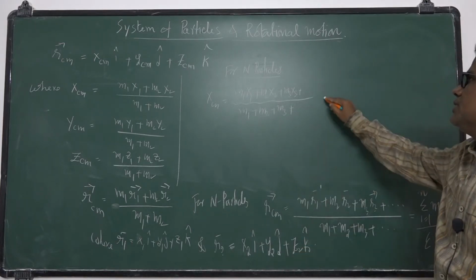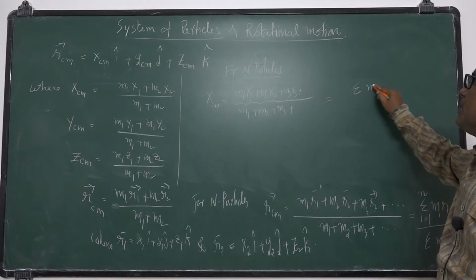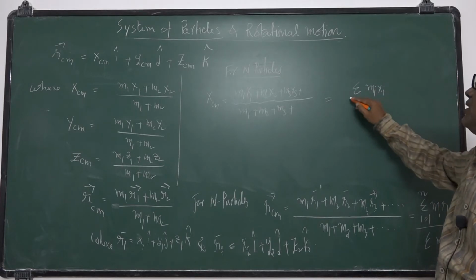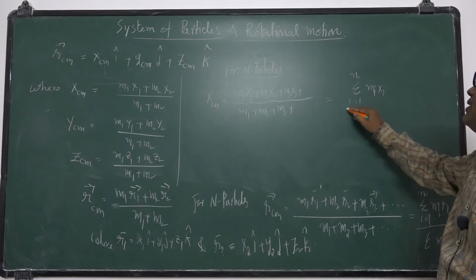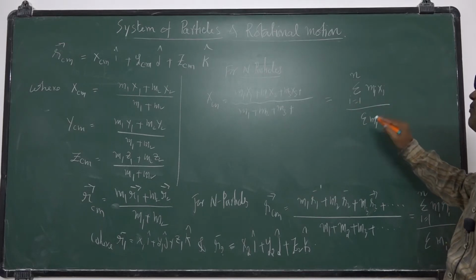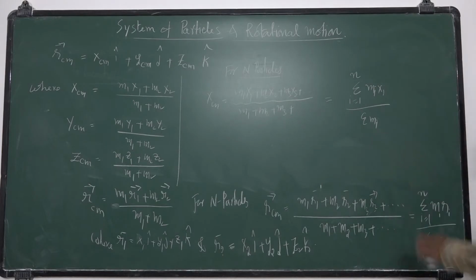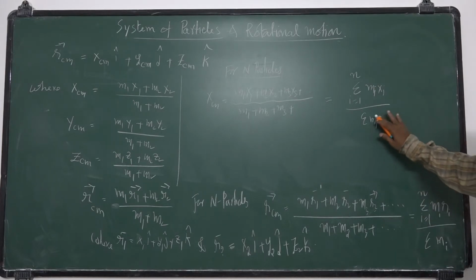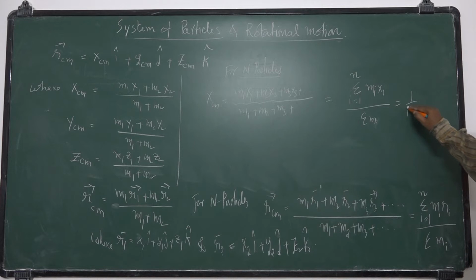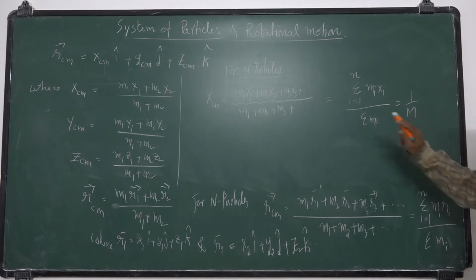This can also be written as sigma mi xi, where i is equal to 1 to n, divided by sigma mi. Sigma m is the total mass, so we can write it as 1 by M into sigma mi xi.